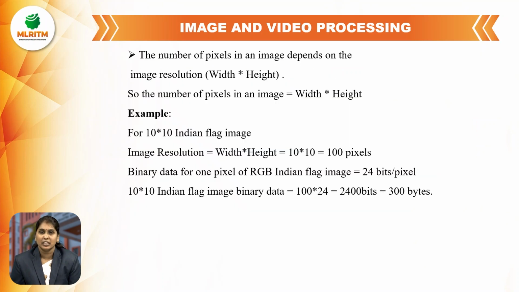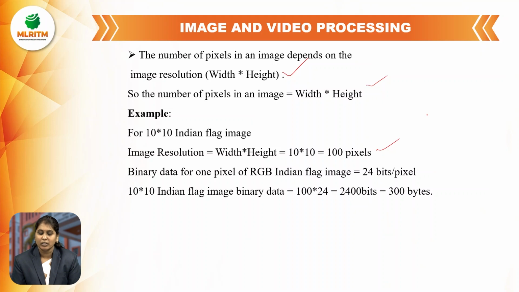So the number of pixels in an image depends on the image resolution. Resolution is nothing but width and height. So the number of pixels in an image is equal to width times height. For example, for a 10 by 10 Indian flag image, width equals 10 and height equals 10. So the total number of pixels in the image is 100 pixels.